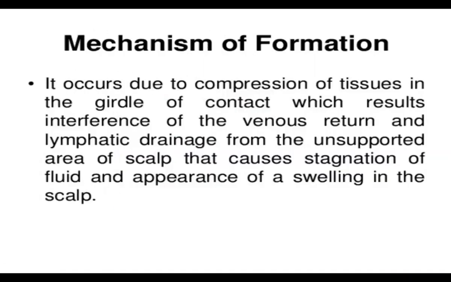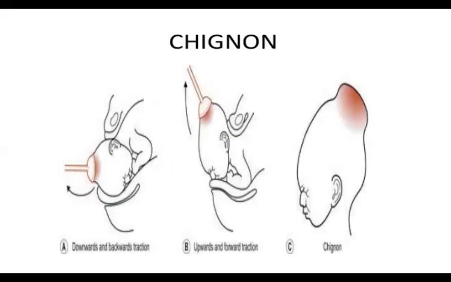The mechanism of formation: it occurs due to compression of tissue in the girdle of contact, which interferes with venous return and lymphatic drainage from the unsupported area of the skull. This causes stagnation of fluid and swelling, called caput.